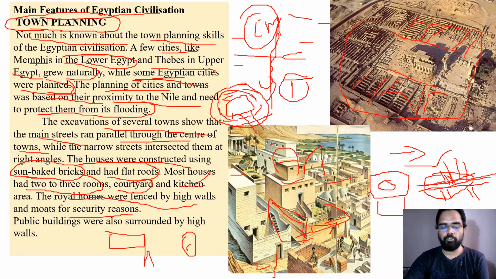Even ancient forts, if you might have seen, there will be water around the forts. They dig the earth deep and fill it with water so that people can't enter easily into the forts. So one such arrangement was seen only with the royal houses. Public buildings were also surrounded by high walls. Whichever buildings the public used in common also had high compound walls. So this is about the town planning of Egyptians.